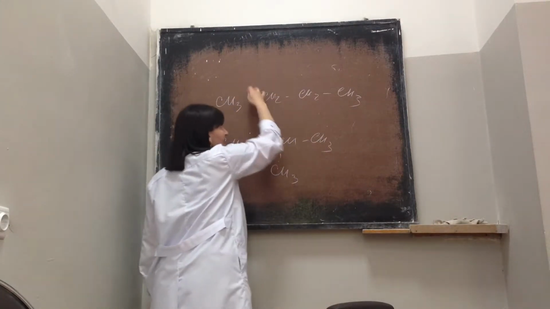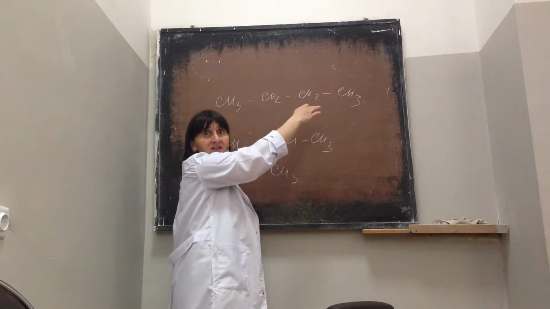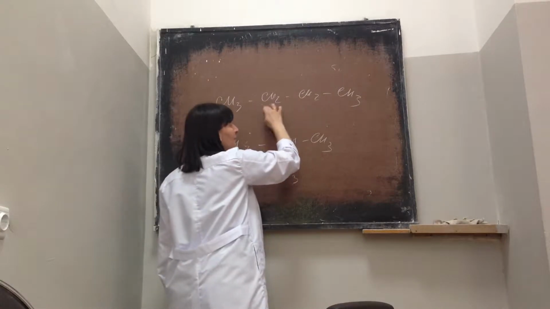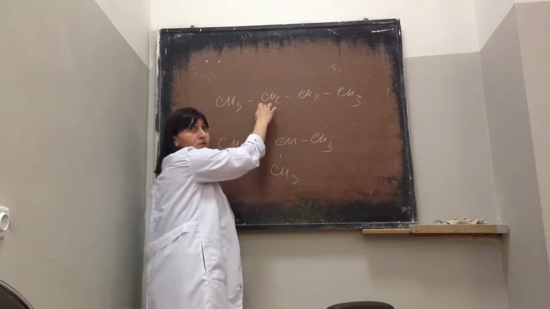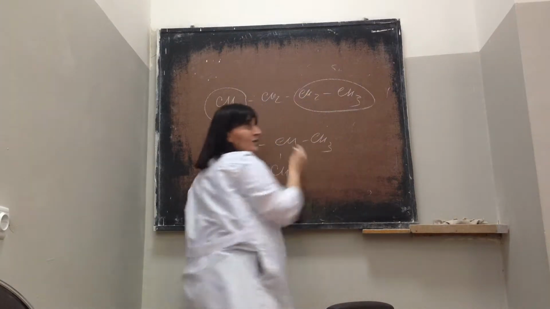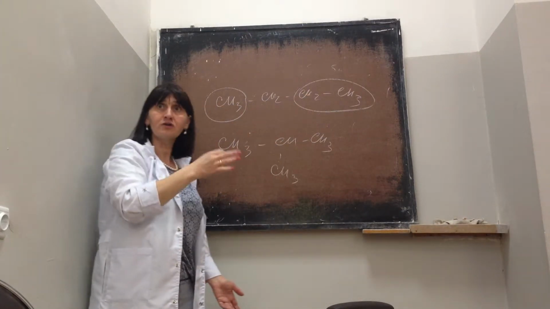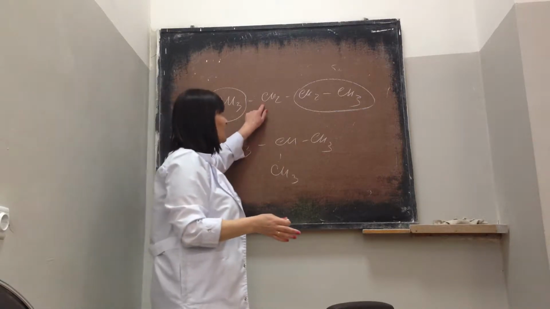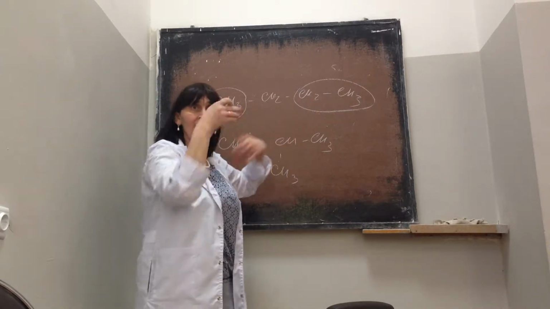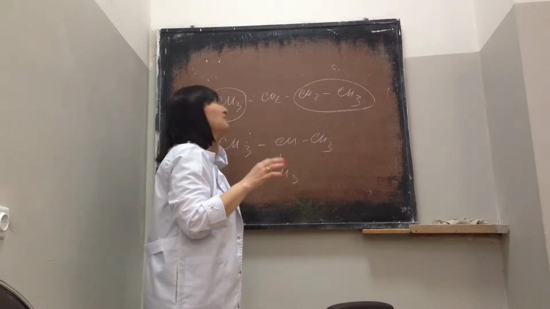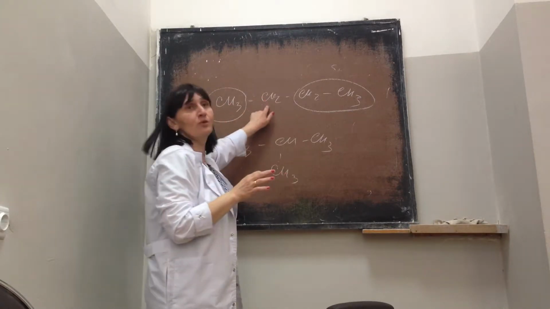Why? These two carbons are attached to one alkyl group, a group which has a plus inductive effect. Now what about this carbon? How many groups do you have? Two groups. Both of them have a plus inductive effect. So finally, this carbon has more electron density, and the radical substitution reaction goes easily with this carbon.